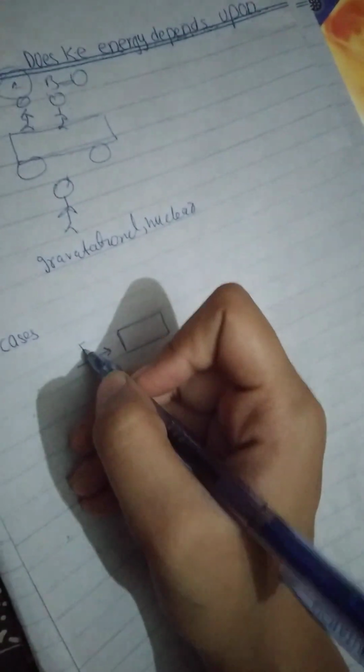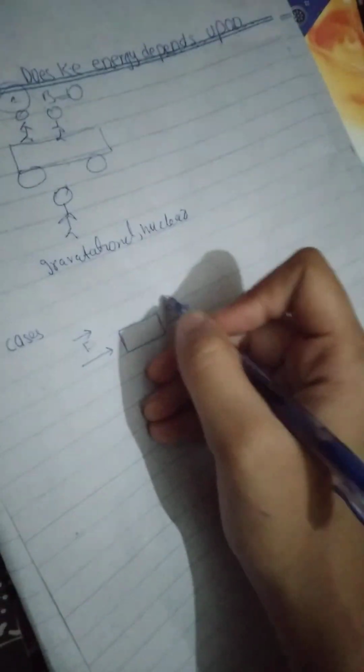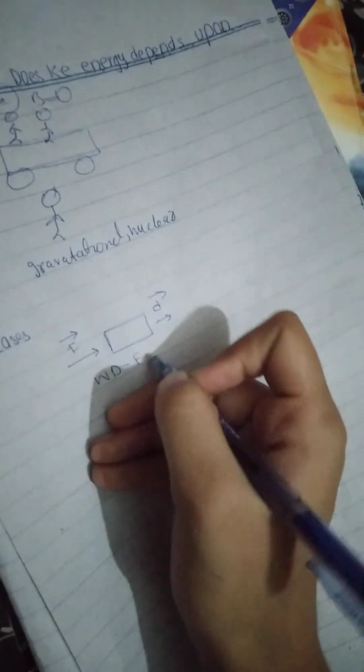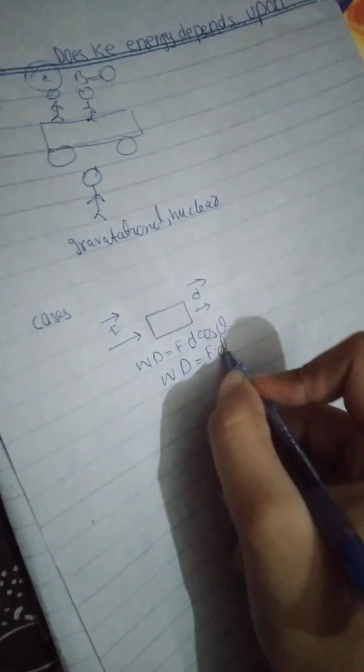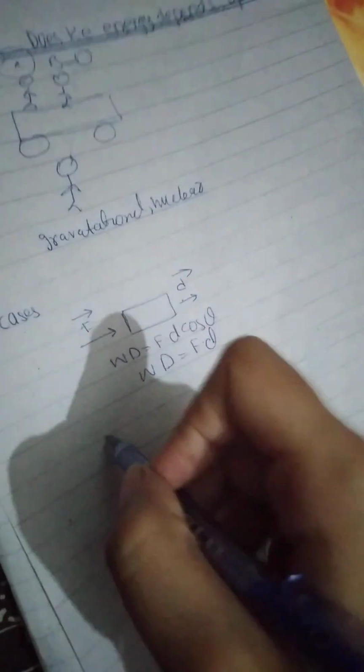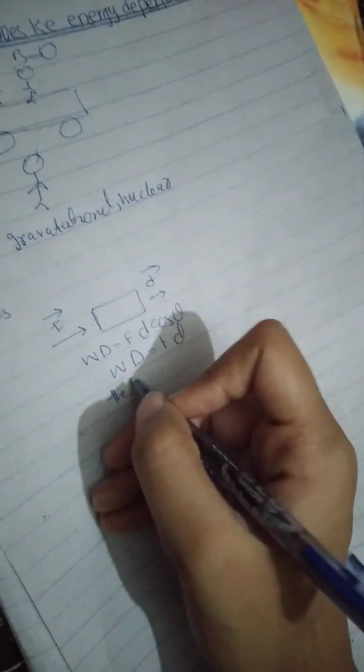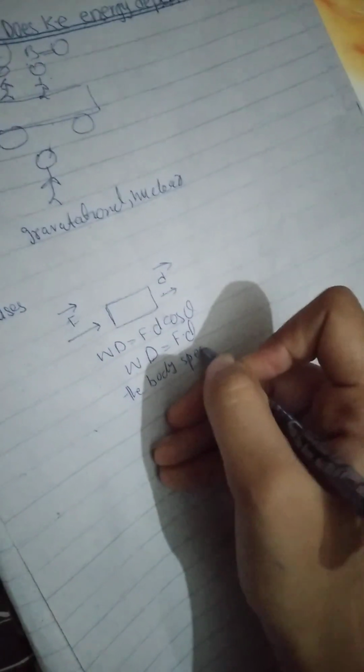Now talking about other important points in work done, for instance we talk about cases of work done. This is a box placed on this surface. The force is applied on this box here, while the displacement takes place here. So the direction of force and displacement is the same. The work done is equal to F·d cos 0, and cos 0 is equal to 1, which means work done is force times displacement, which is a positive work done. And when positive work is done, the body speeds up. The speed of the body increases when a positive work is done.